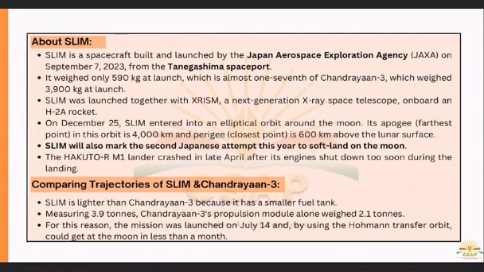Since it is in the same orbit, it will explore the area closer to the moon's south pole, like Chandrayaan 3 did. So we now have a tension that it may compromise future missions, that is Chandrayaan 4, which we are thinking of launching around 2026. So it will directly impact the trajectory of Chandrayaan 4, because it will land on the same type of locations where Chandrayaan 4 is aiming to land.